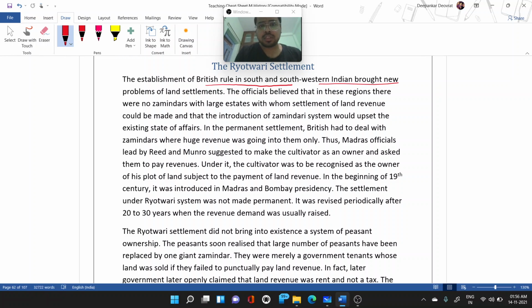These officials believed that in these regions there were no powerful jamindars with large estates with whom a settlement of land revenue could be made, and that introducing the jamindari system would upset the existing state of affairs. They did not want people to revolt, so they moved to the Rayatwari settlement.